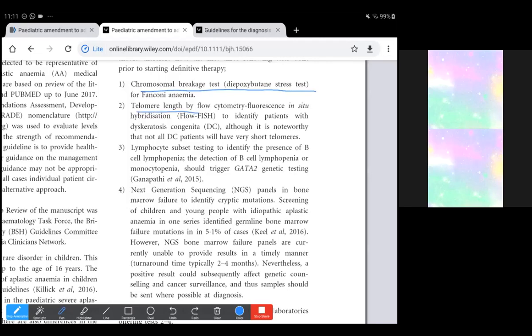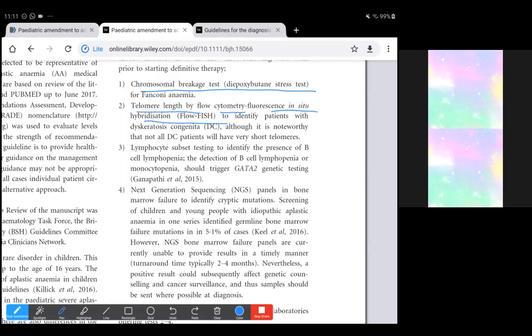They have mentioned that peripheral leukocyte telomere length is done, but we can do it by flow cytometry, or by FISH, that is flow-FISH, to identify the patients with dyskeratosis congenita. Although it is noteworthy that not all dyskeratosis congenita patients will have very short telomeres.